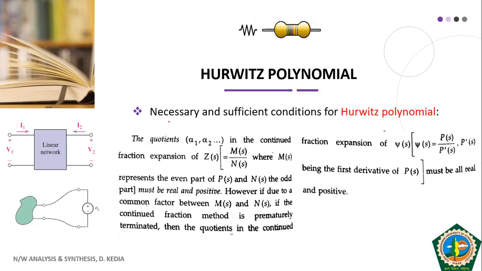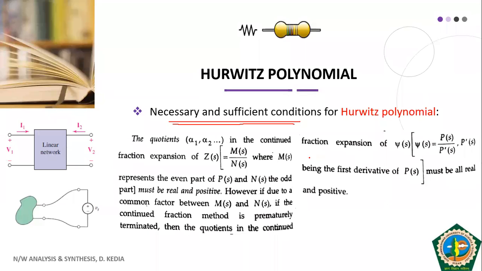Now the necessary and sufficient condition. If you fulfill the necessary and sufficient condition for a Hurwitz polynomial, then in a guaranteed way you can claim that the given polynomial is a Hurwitz polynomial. For that you will have to carry out a continued fraction expansion to declare a polynomial as Hurwitz.